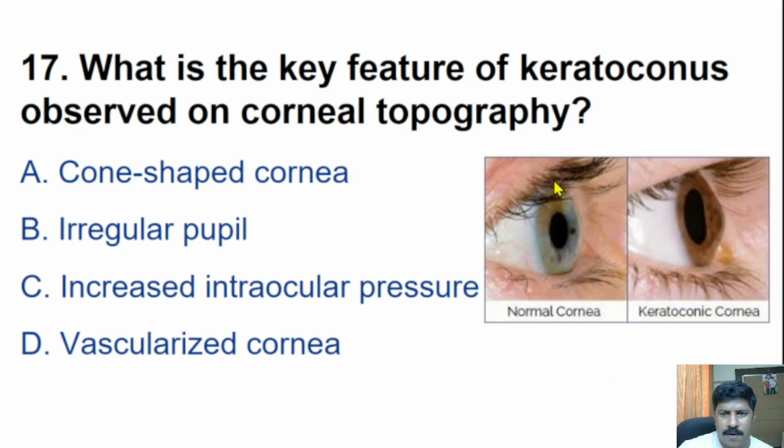A normal cornea is a curved structure. In keratoconic cornea, there will be a triangle-like cornea. So that is known as cone-shaped cornea. Cone-shaped cornea is the key feature of the keratoconus condition.